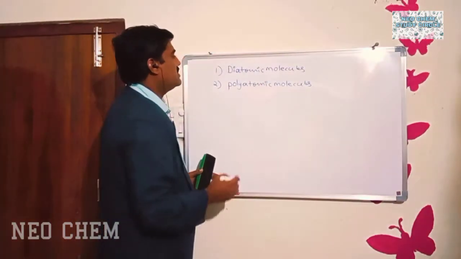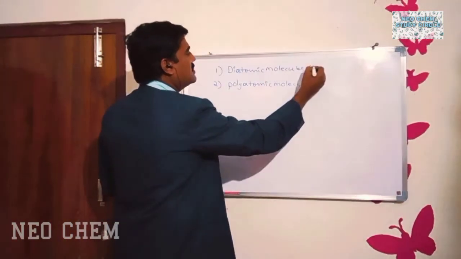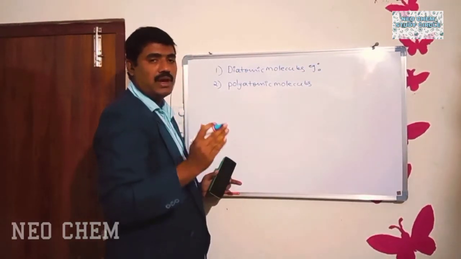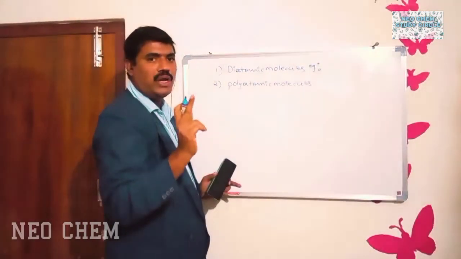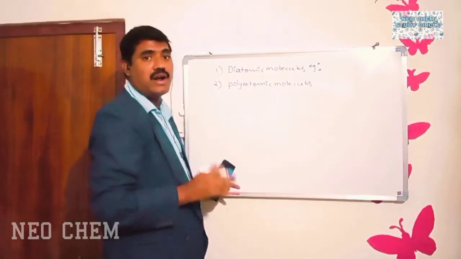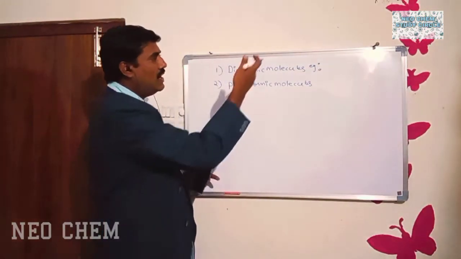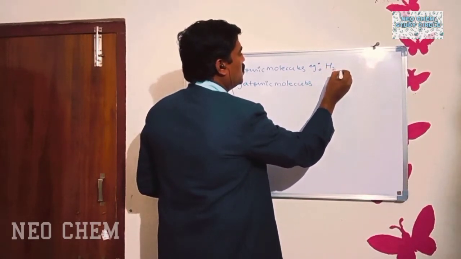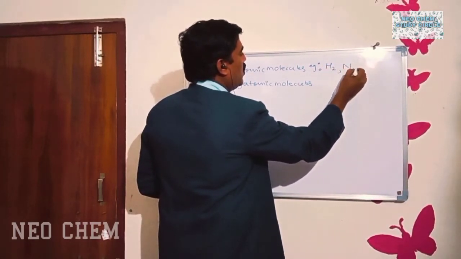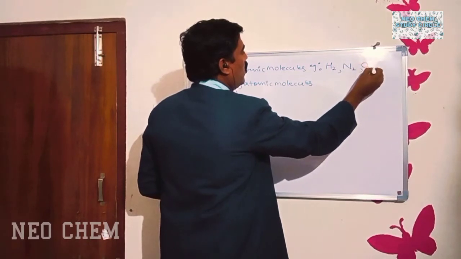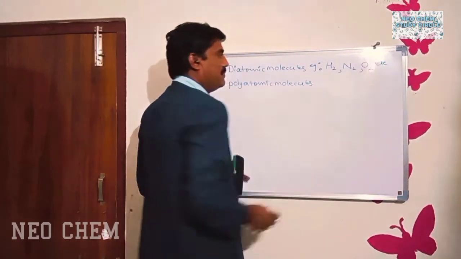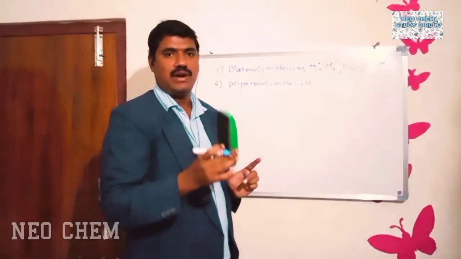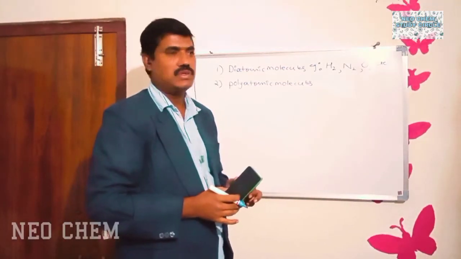So first of all, let us take diatomic molecules. Diatomic molecules means the molecules having only two atoms are called diatomic molecules. Let us take some examples: H2, N2, O2, etc. Okay, these are the diatomic molecules containing two atoms.